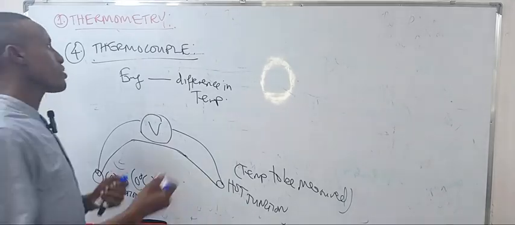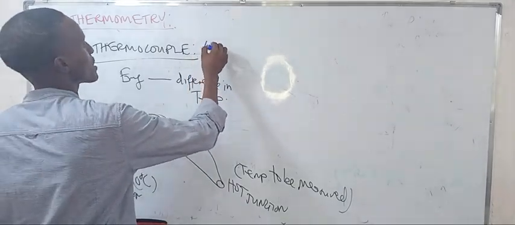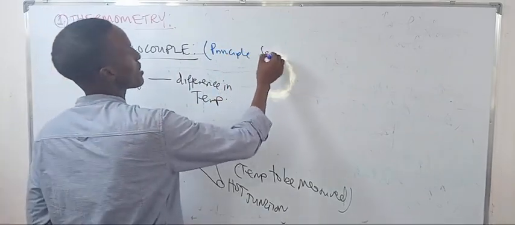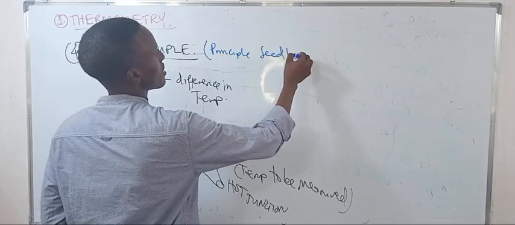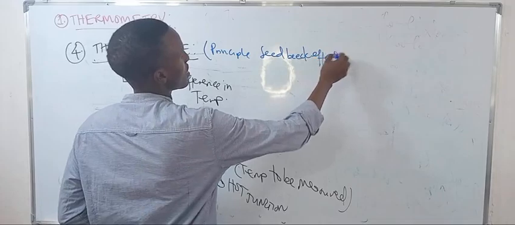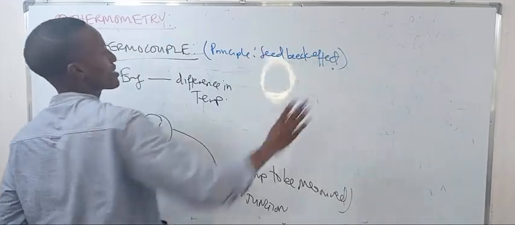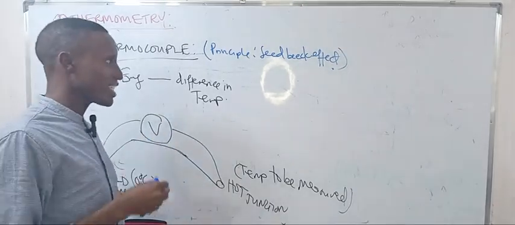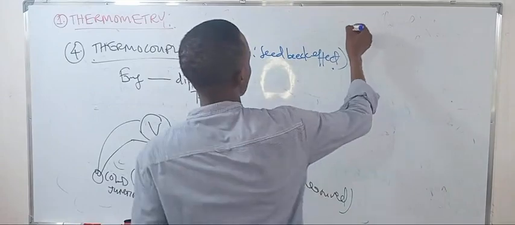So this one works under the principle we call the Seebeck effect. The principle called the Seebeck effect or Seebeck phenomenon. What are the Seebeck phenomena if they ask you to define? You need to know about these terms.